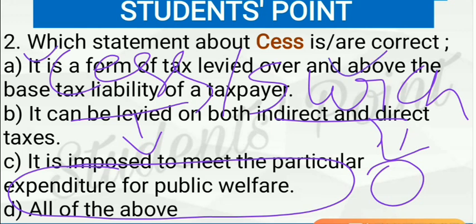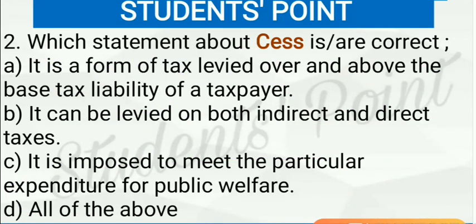I repeat it once again, that cess is imposed to meet expenditure of a particular purpose, that is for a particular public welfare. Let's say for education, education cess is imposed. For agriculture, Krishi cess is imposed. But surcharge can be used to meet expenditure of any purpose. So I hope you got it. So let's see the next option.